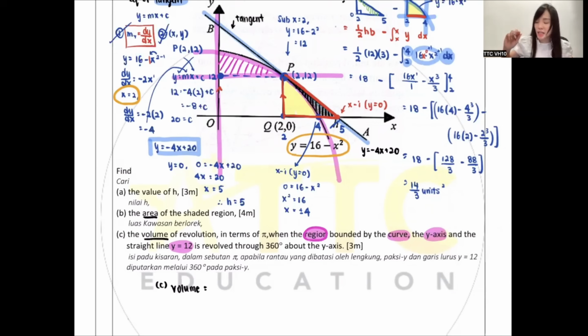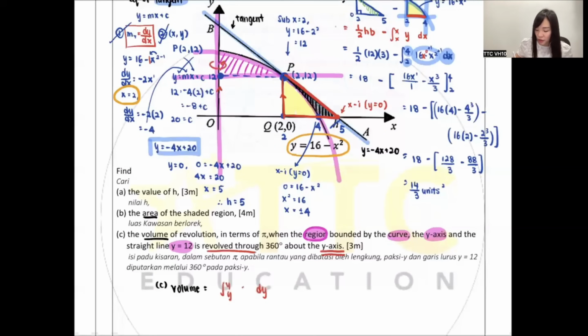Very good, Ruby and Nicholas. Of course, dy. I repeat, for area, you will decide yourself where they stick. For volume, no need. For volume, they say rotate where? So this question, they say rotate, revolve and rotate are the same. Revolve 360 degrees about the y-axis. That means, guys, this shaded region will turn around the y-axis. Correct? That means I must use dy.